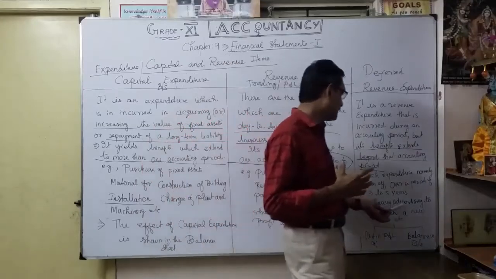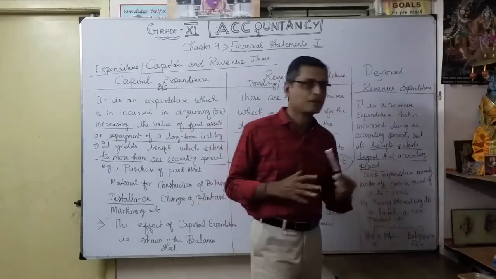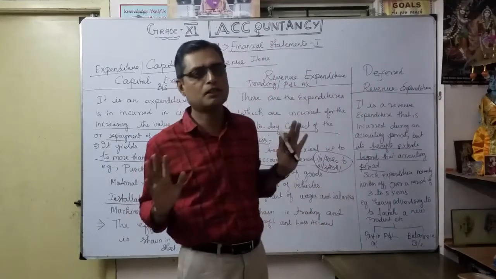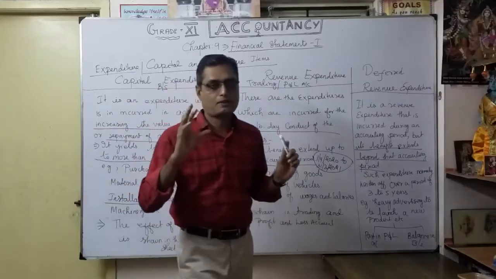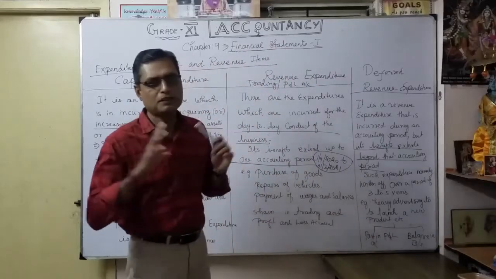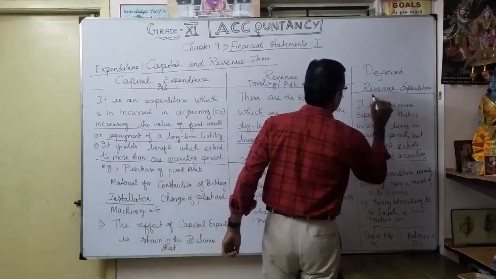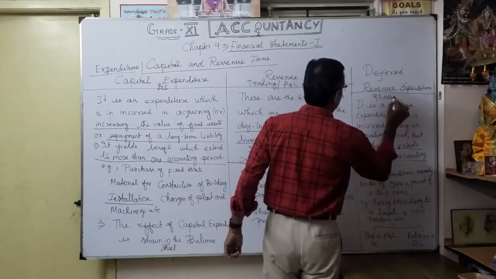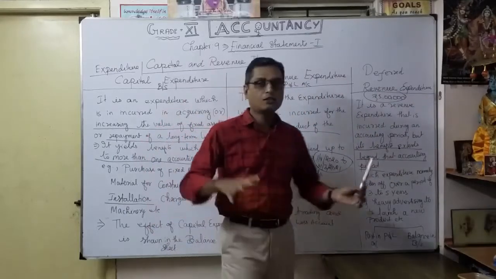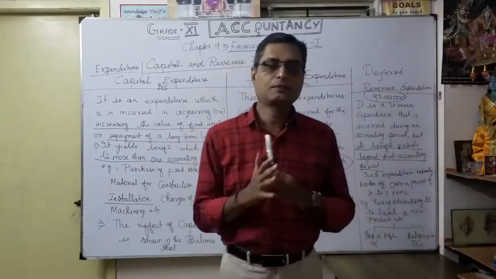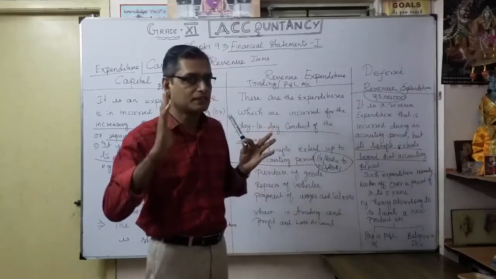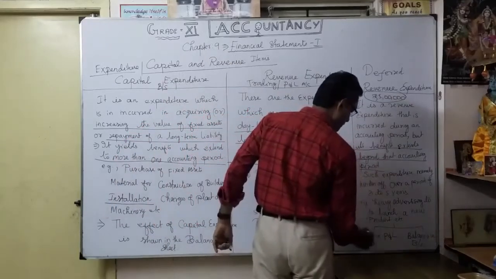For example, heavy advertising to launch a new product. Say you want to launch a new product, for example an electric scooter, and for that you are spending some 5 lakhs on advertisement. This 5 lakhs, in the same accounting period, we can't show as an expense entirely. It is spread over a minimum of 3 or 5 years. For example, you want to spread it over 5 years, and every year you show a part in the profit and loss account. That's why I am showing it here.